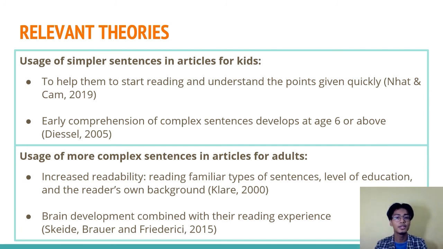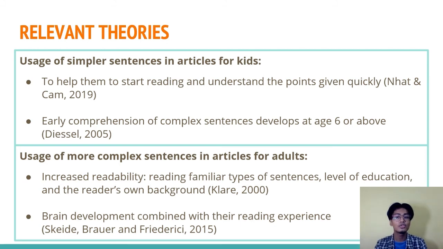This is caused by the late development of their understanding towards more complex sentences, which is at age 6 or above, as stated by Diesel in his book about the acquisition of complex sentences. This is the theory behind why the article "A Powerful Predator" has simple sentences from the beginning to the end.